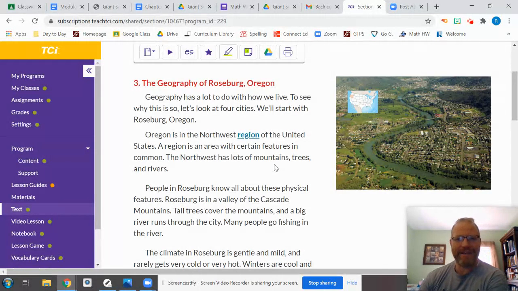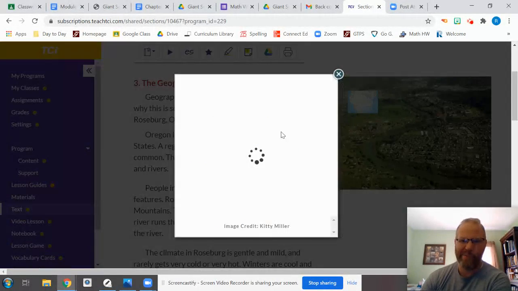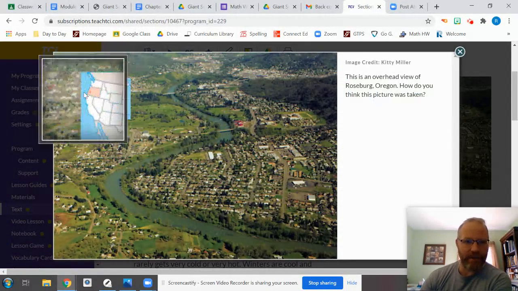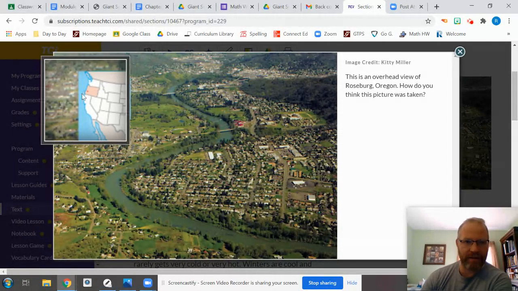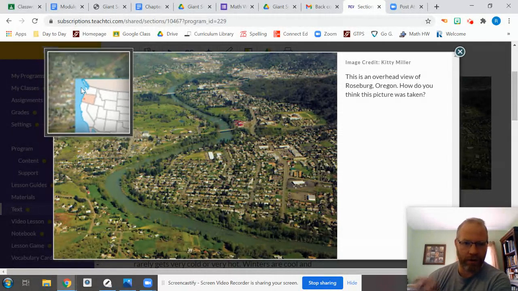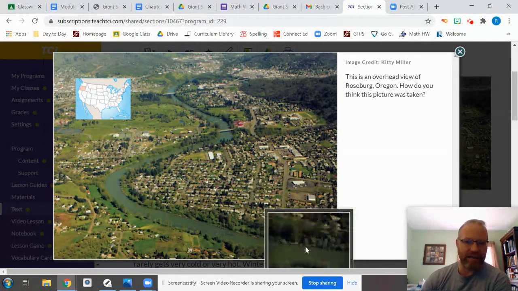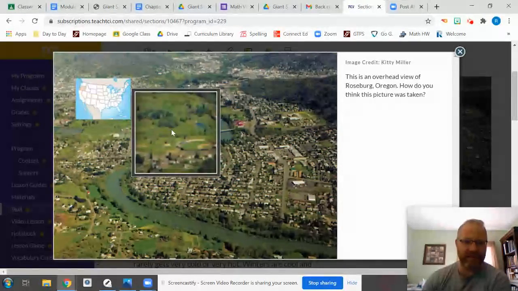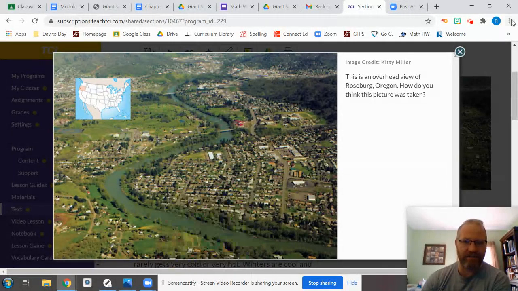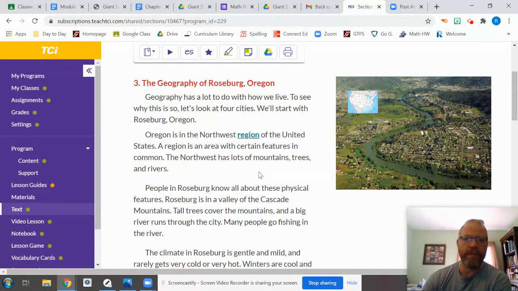The Northwest has lots of mountains, trees, and rivers. When we take a look at this map here, we're seeing that it's in the, man, I shouldn't click on anything right now because this computer is having a field day. So the Northwest region, all the way up here, you can see that Roseburg, Oregon, is all the way over to the west side of Oregon. And you can see that it's surrounded by trees, mountains, and even has a river running through it.